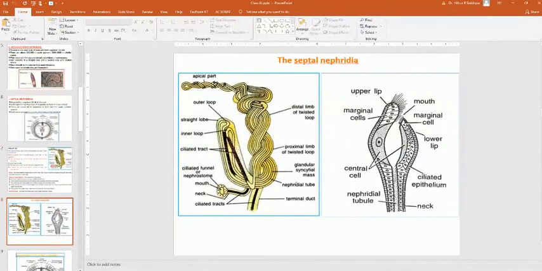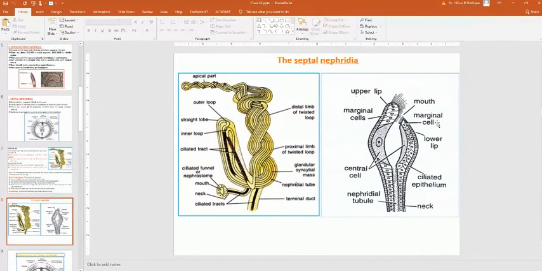This is the TS of this particular region. Here you can see this is the upper lip, then the mouth. This is the mouth region. Then marginal cells, lower lip, central cell, and this is the ciliated epithelium. Then the neck and nephridial tubule.